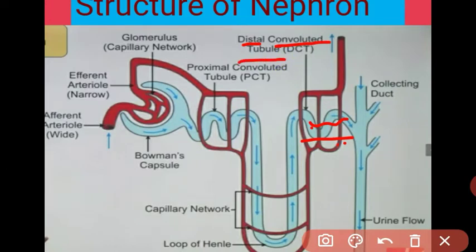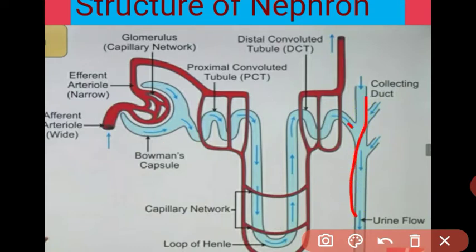Distal means what? The part that is far away from the Bowman capsule. This is the Bowman capsule. This is the near convoluted tubule, called the PCT. This is far away from the Bowman capsule. This is called the distal convoluted tubule, DCT. And the distal convoluted tubules lead to the collecting duct.